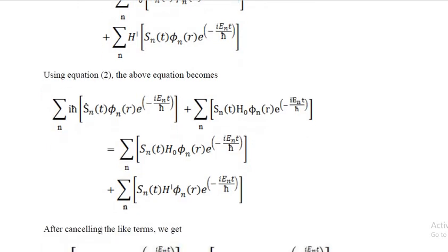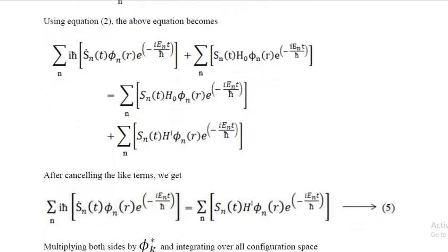cancel it. So after cancelling we get summation over n of iħ Ṡ_n(t) φ_n(r) e^(−iE_n t/ħ) is equal to summation over n of S_n(t) H′ φ_n(r) e^(−iE_n t/ħ).